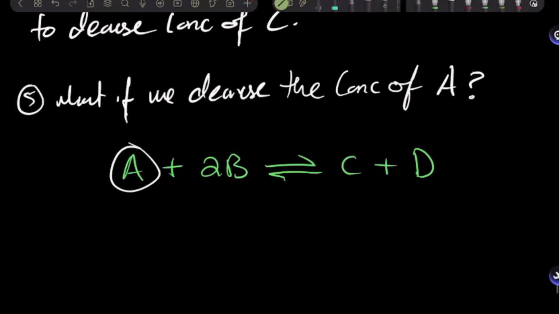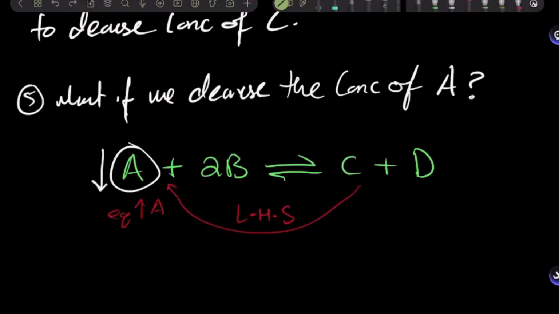We came in and disturbed the dynamic equilibrium by decreasing the concentration of A. Now, what is equilibrium supposed to do? It's supposed to counteract, right? So if we decrease the concentration of A, equilibrium has to increase the concentration of A, right? And in order to increase A, what should it do? Should it move to the right-hand side where A is being consumed and it decreases furthermore? Or should it move to the left-hand side where C and D will react together and produce more A? The left. Yeah, it should move towards the left-hand side. So it will move towards the left-hand side and more A will be produced in order to increase its concentration,